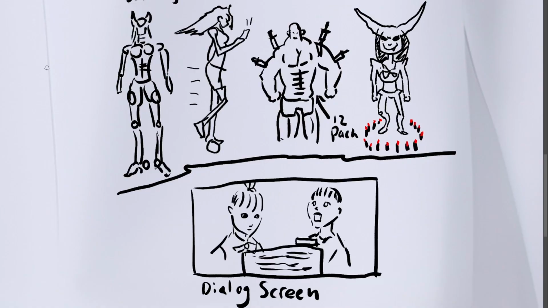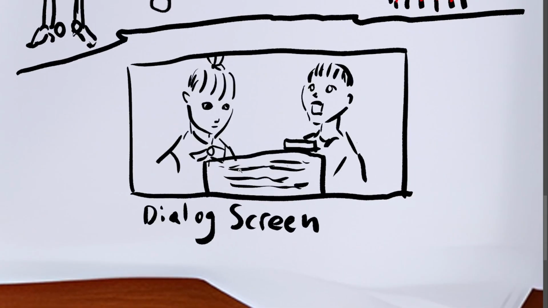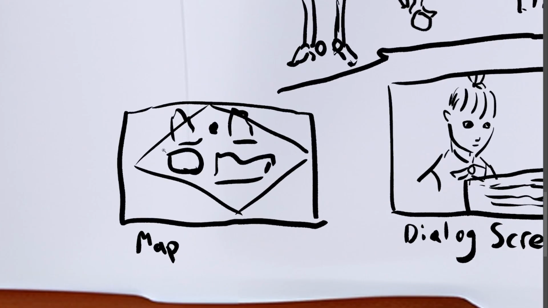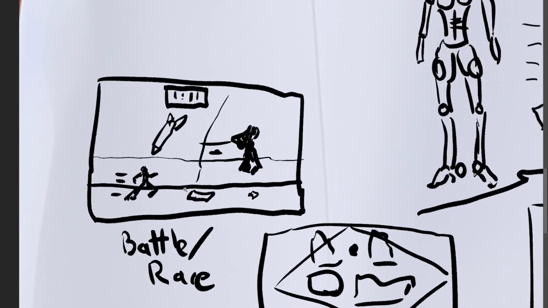So for this game concept, we're going to need a few screens. Of course, we're going to need a dialogue screen, which is typical for most visual novel games. There's things like map screens, which we might not look at this time, and then of course the battle screen, which is essentially just a running race.